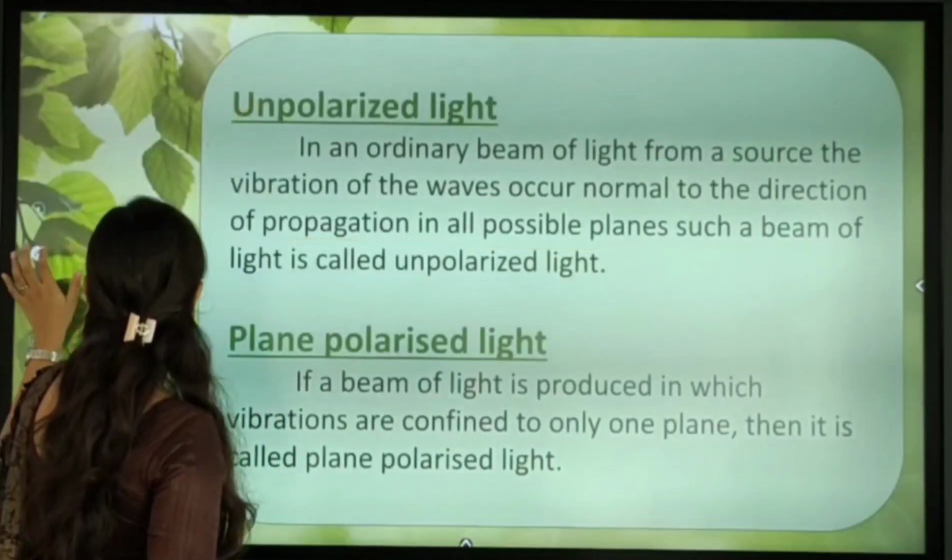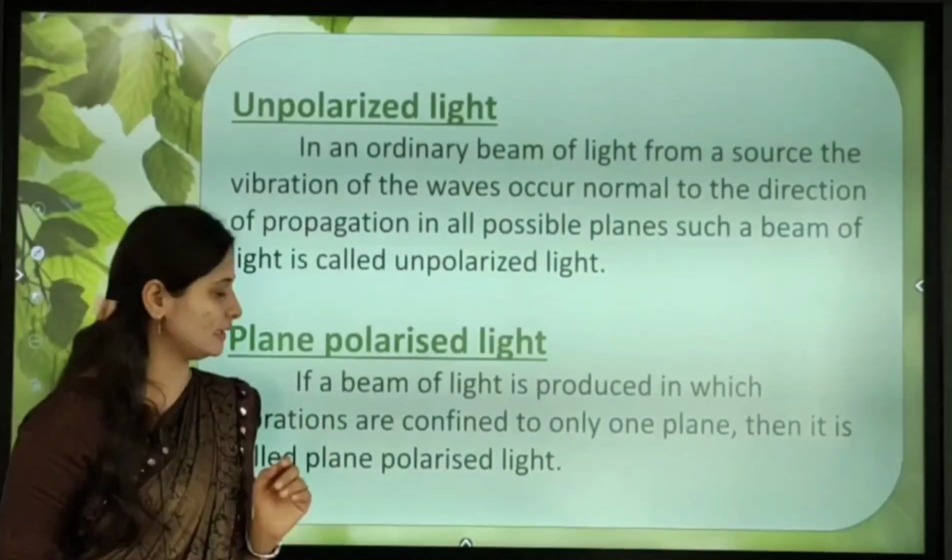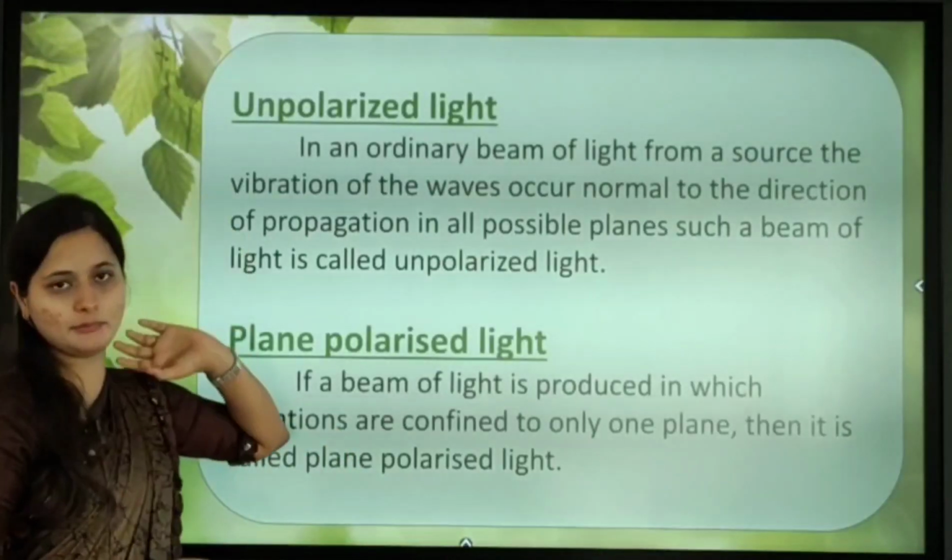So next, plane polarized light. Understood? Unpolarized light.